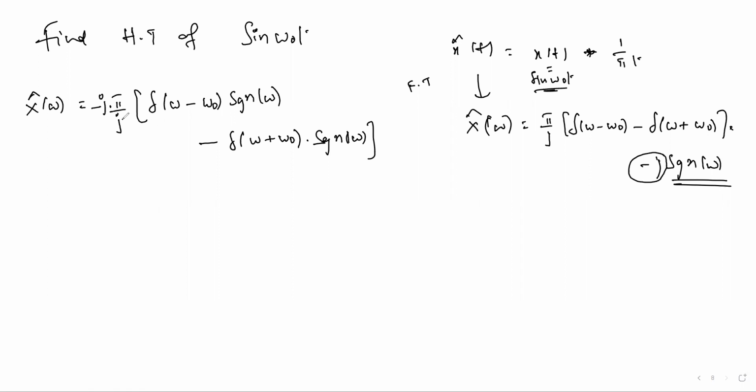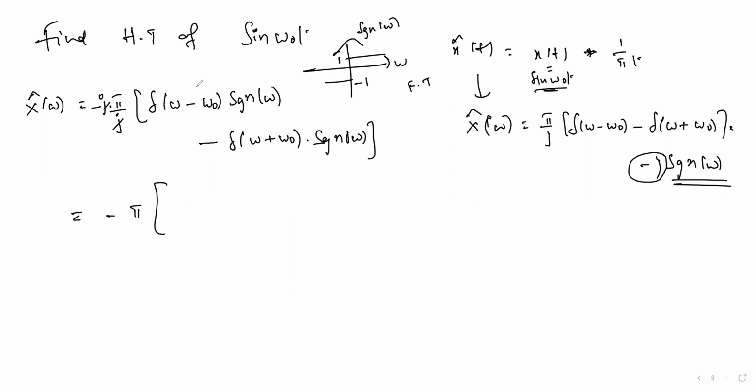So here j gets cancelled, of course. So minus pi, same argument, signum function of omega. Right side plus 1, left side minus 1.